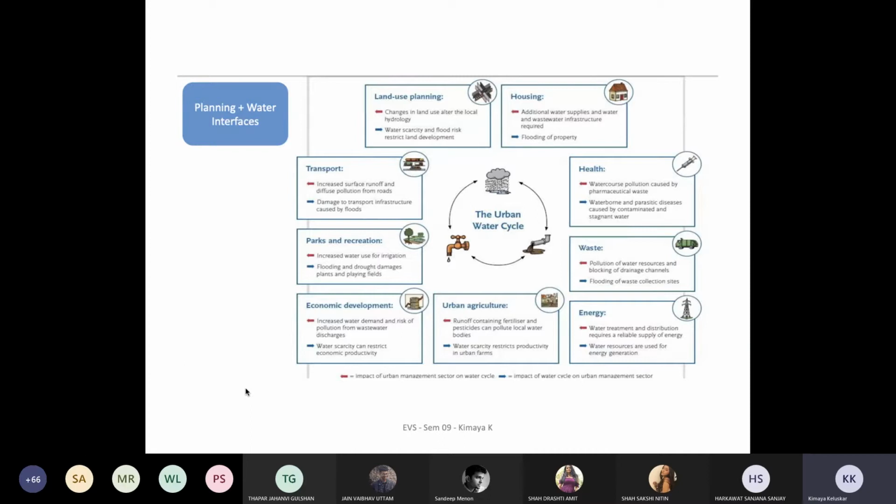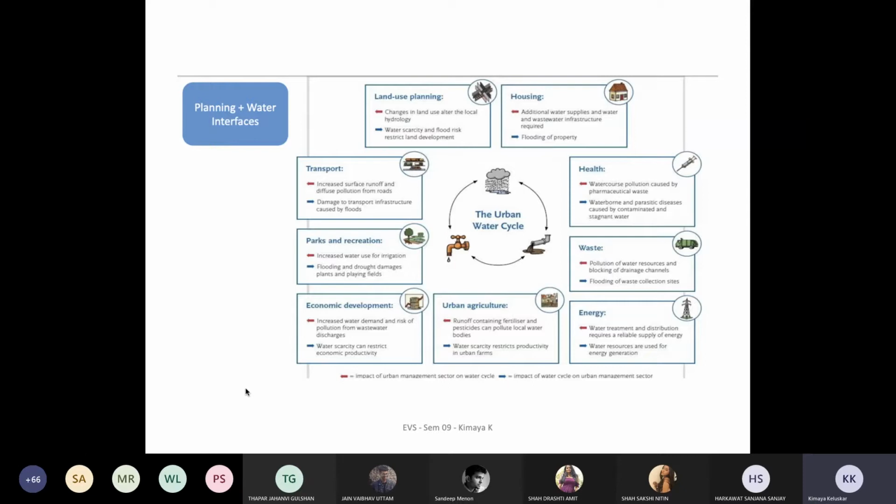Then comes urban agriculture, wherein runoff containing fertilizers and pesticides can pollute the local water bodies. If there is a farm pond, or a lake, or a natural depression which converts into a pond and has been used for farming, and there is contamination in the form of excessive use of fertilizer, water scarcity restricts productivity in urban farms.